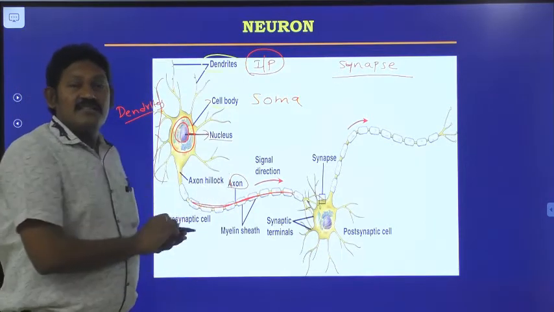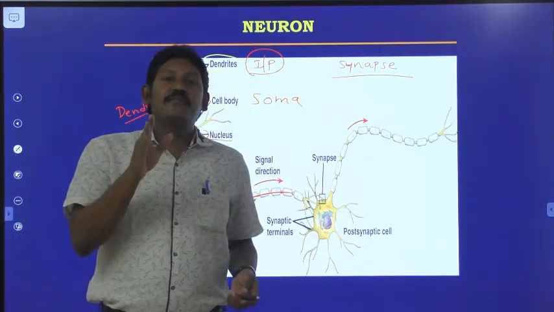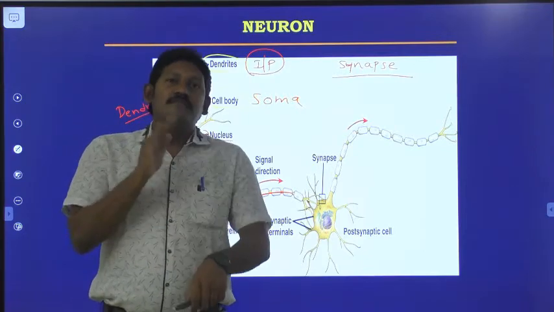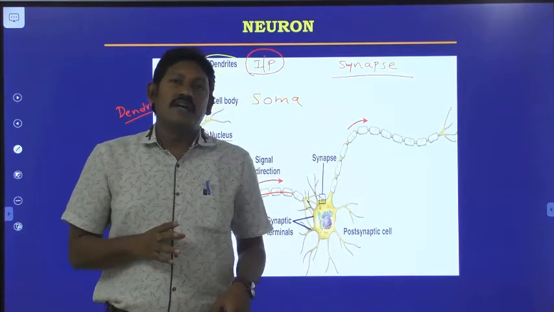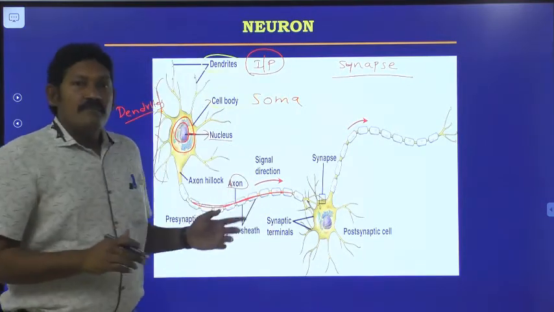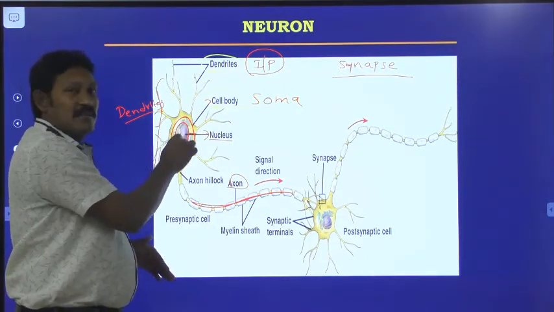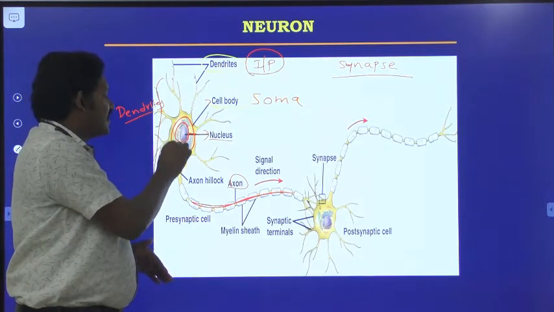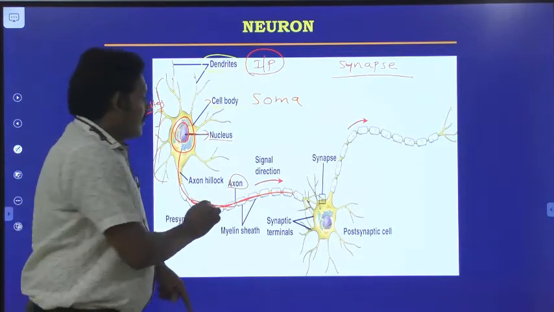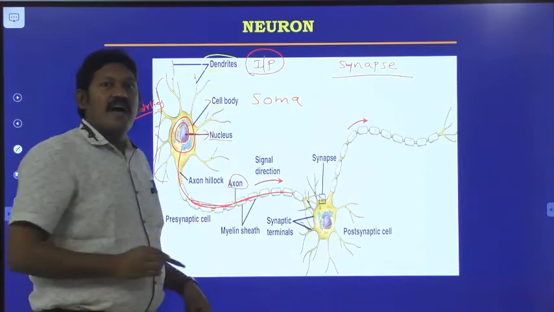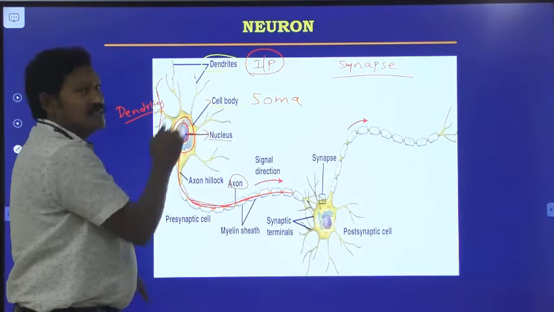Immediately it will tell you to perform a task. With the help of actuators, we perform some action. So we will beat it, or we will throw it out. So the dendrites take the input and give it to the cell body. Inside the cell body we have the nucleus, and that information will be processed here, and the action will be performed with the help of actuators. That is the axon. So all the neurons are interconnected with one another.